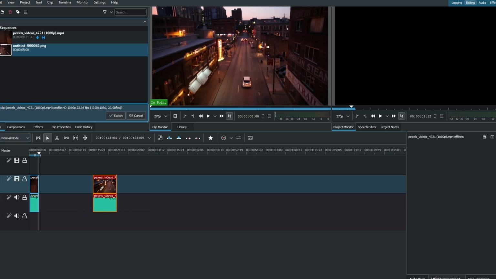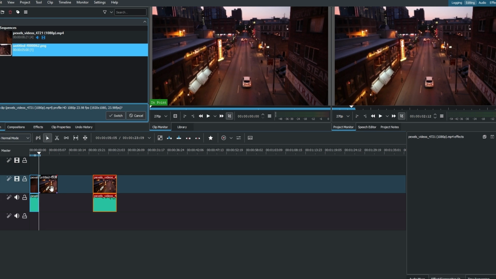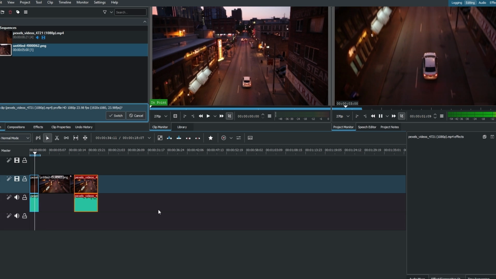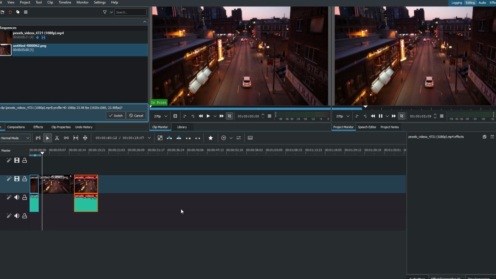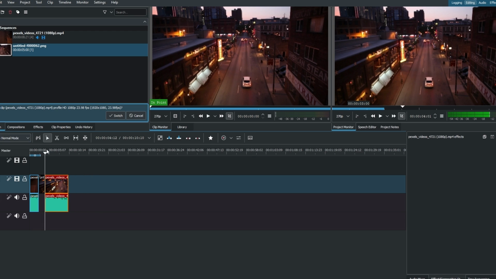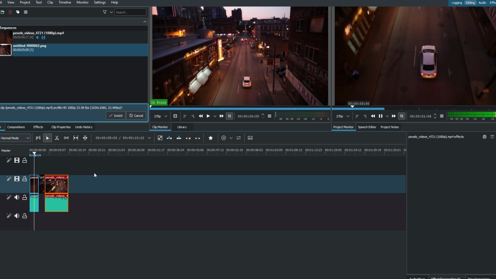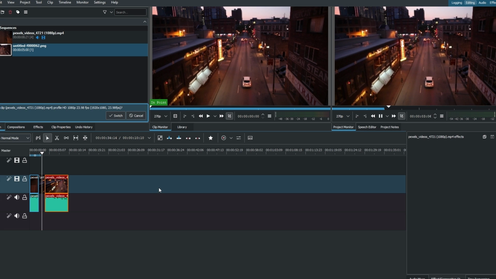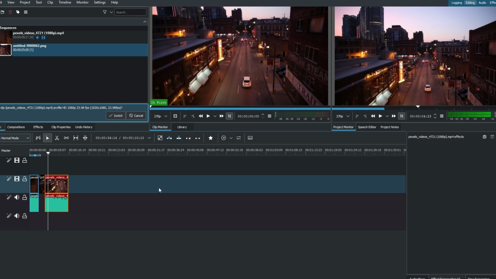Drag the extracted image from the Project Bin onto the timeline. Place it directly after the first part of the video clip. To control the freeze frame duration, drag the end of the image clip to shorten or lengthen it. Move the last part of the video clip back next to the frozen image.